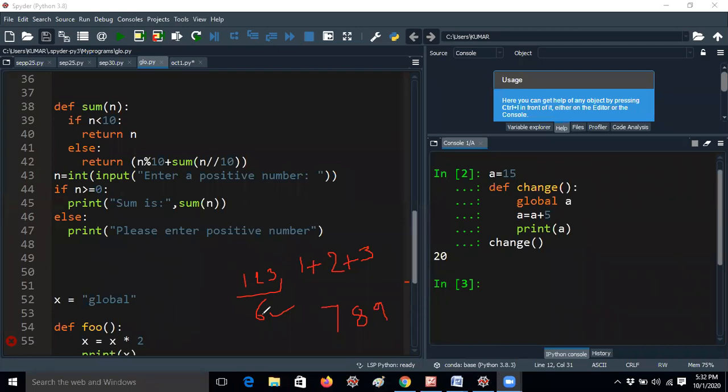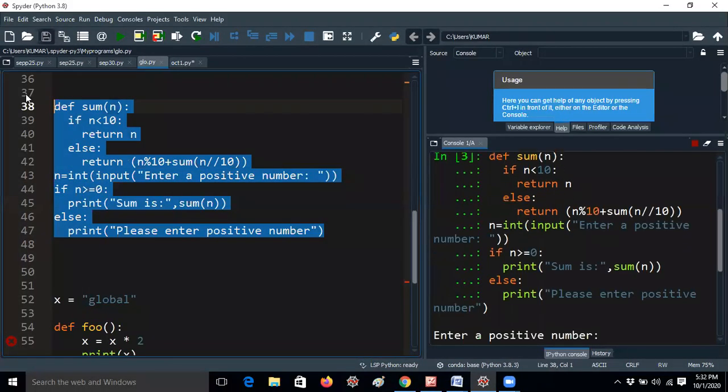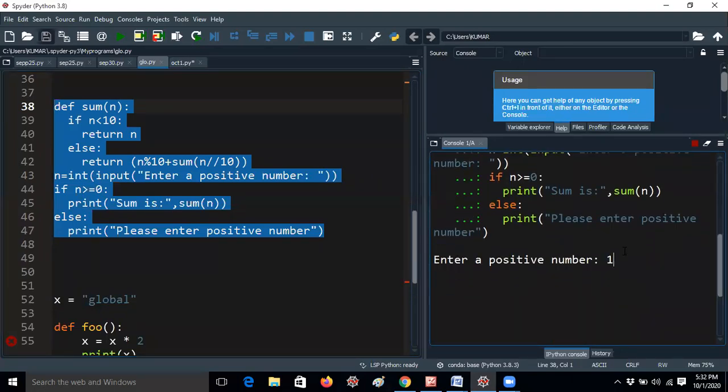Okay, fine, thank you. Next, coming to the answer: 7 plus 8 plus 9 equals 24. Let me run it, guys. Now I will give 123. The answer is 6, so that is the correct answer, right? The sum of integers is 6, so our program is correct.